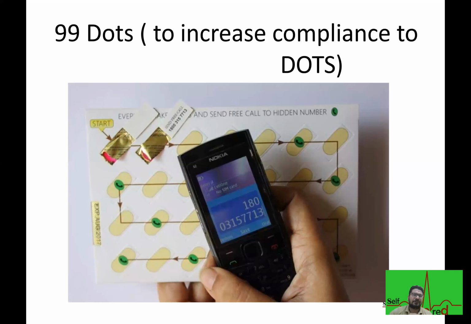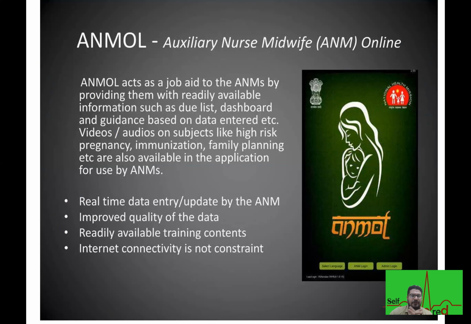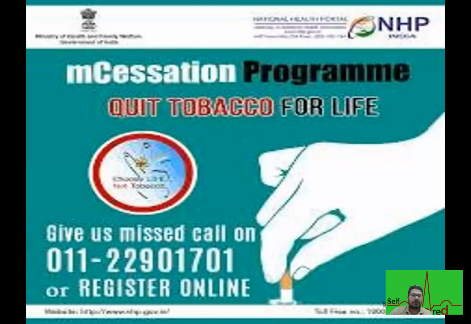This is to increase compliance to DOTS. We have a 99 DOTS program. And now see this is Nishchay, that is a pregnancy detection kit. The Nishchay is a pregnancy detection kit, and Nikshay was for TB. Okay, the next one is Auxiliary Nurse Midwife Online. इसको बोलते हैं Anmol. Auxiliary Nurse Midwife Online. This is a program for tobacco cessation. We call this mCessation program, right? mCessation program for tobacco cessation.